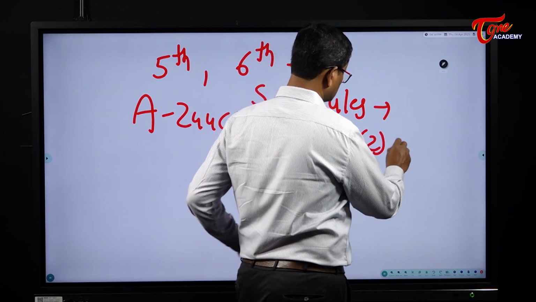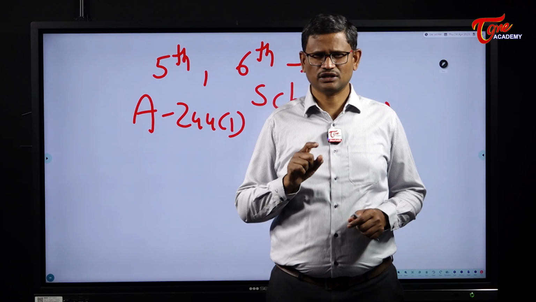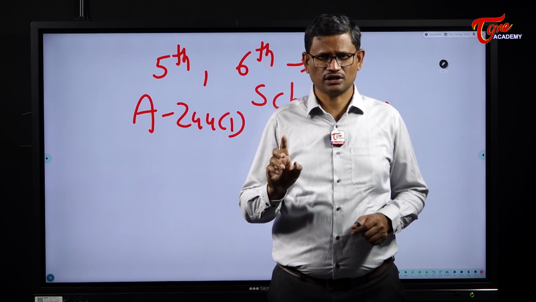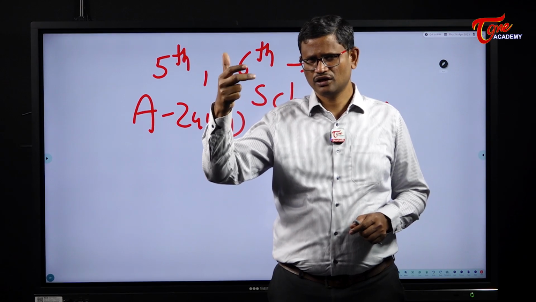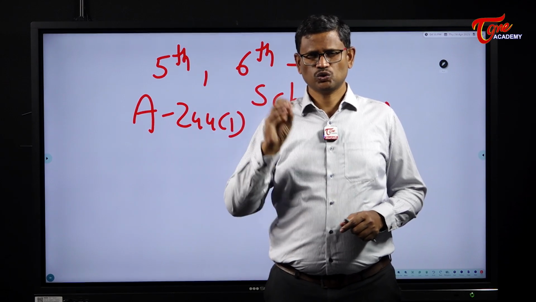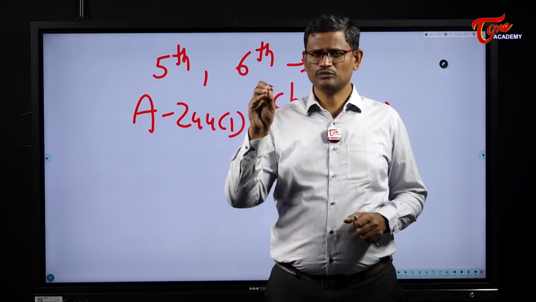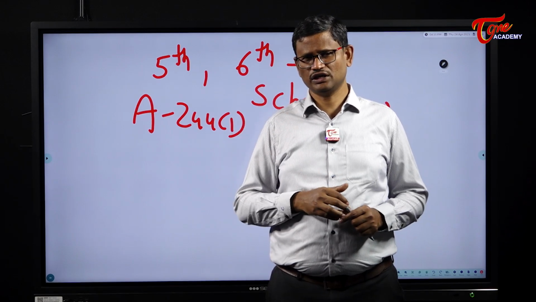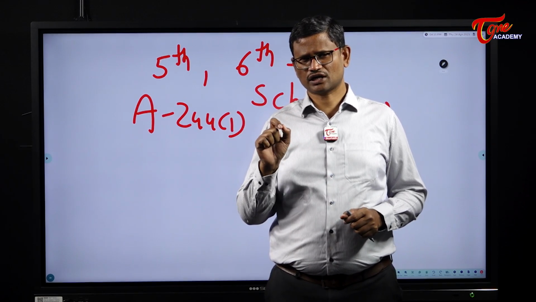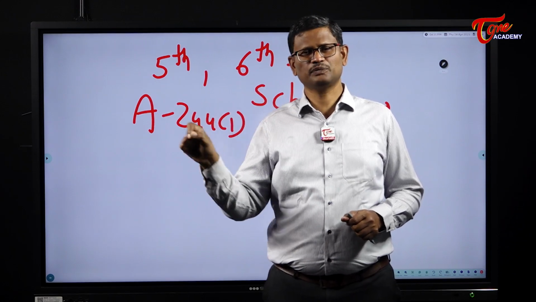But the difference is, 6th schedule speaks about tribals in Northeast India in 4 states, Assam, Meghalaya, Tripura and Mizoram. In these 4 states, in the regions where the tribals are predominant, they are given self-governance. That's why the 6th schedule areas are called a state within a state, an imperium within an imperium.